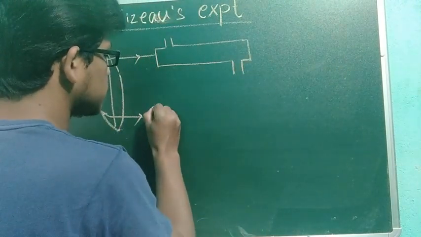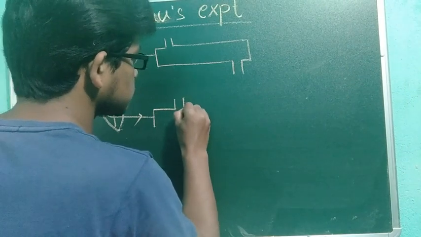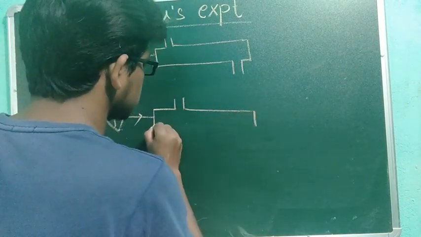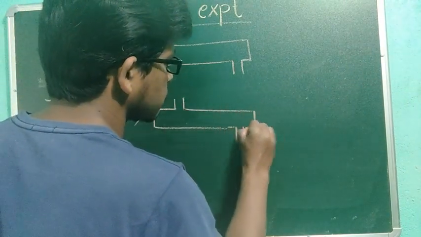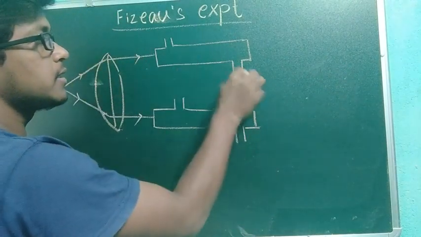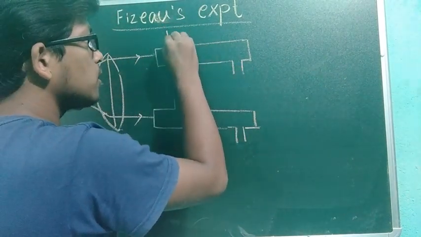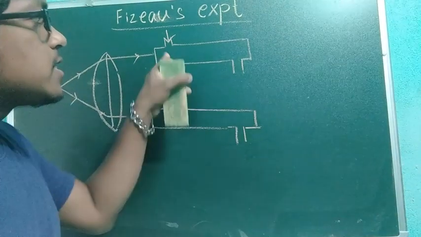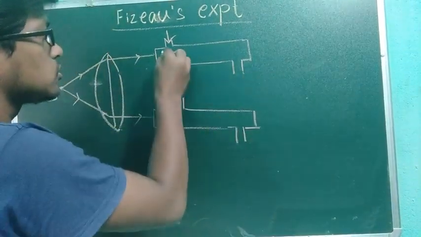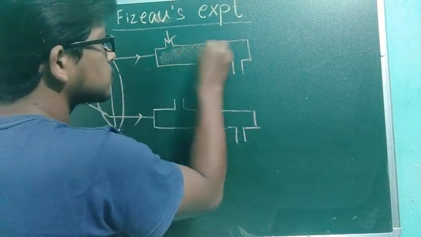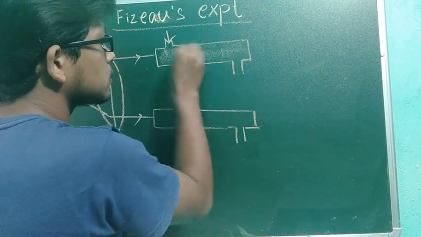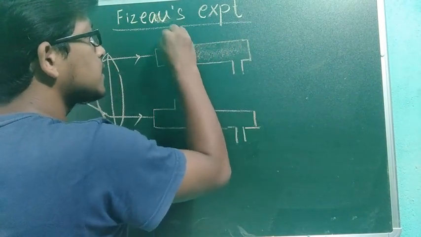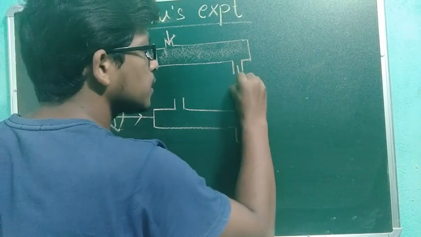This is another one. You'll be thinking why I did this too. I told you that these tubes are filled with water. I am injecting the light this side and the light is coming out this side.